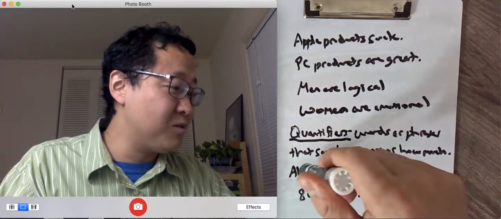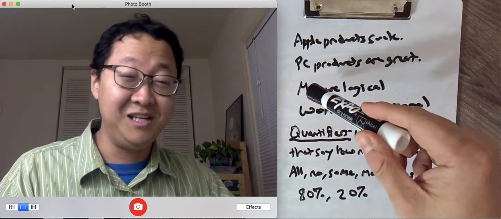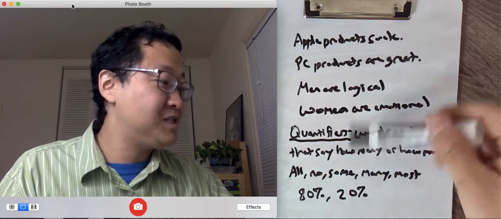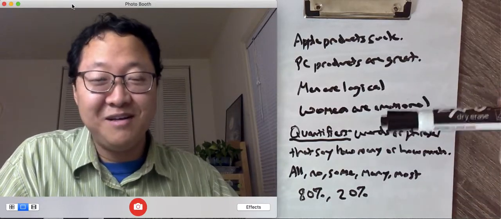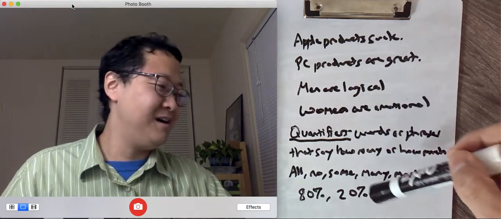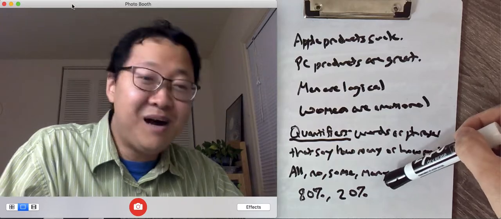So if I add the word all, so somebody says men are logical, women are emotional. I say, do you mean all men are logical? They can be like, well, not all. Some men are logical? Oh, yeah, probably. Many are? Yeah, probably. Most? A little up for debate. And even same for the women one. All women are emotional? Probably not. Some? Yeah. Many? Probably. Yeah.